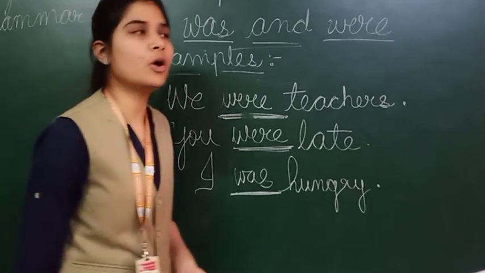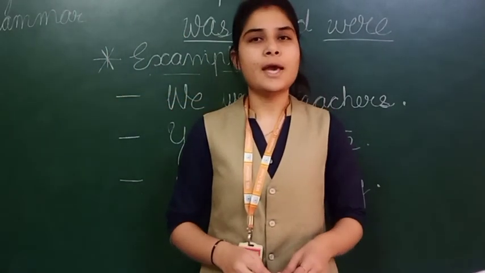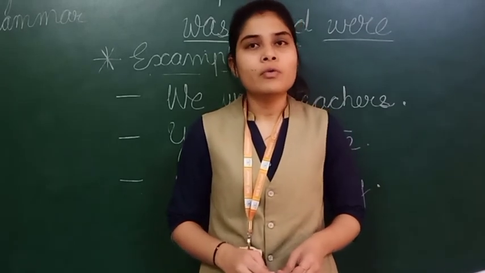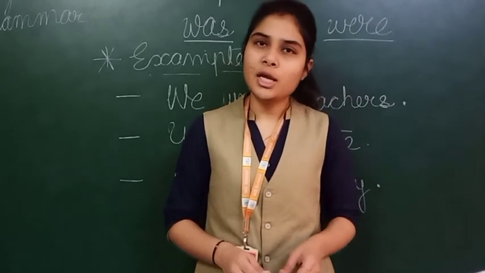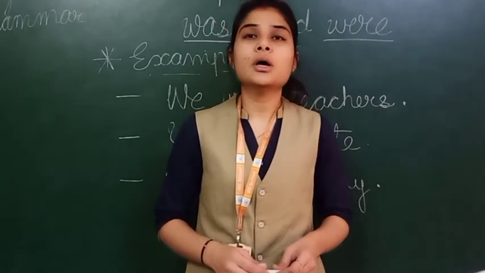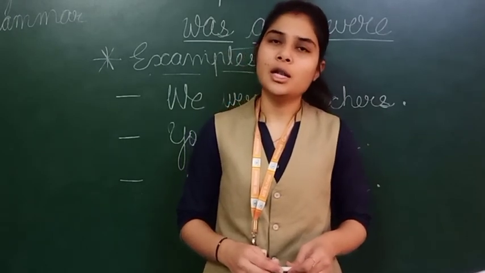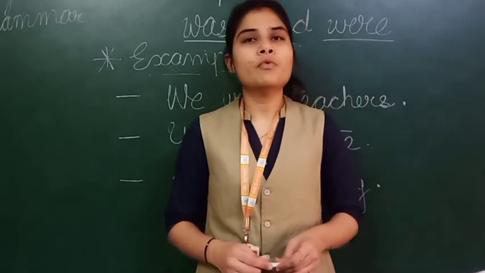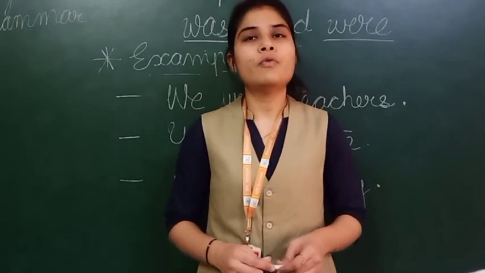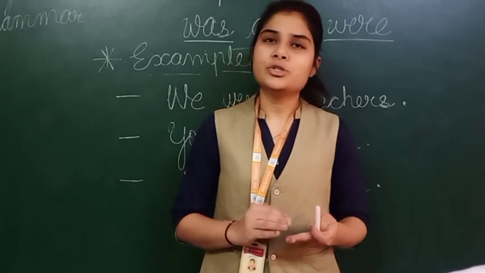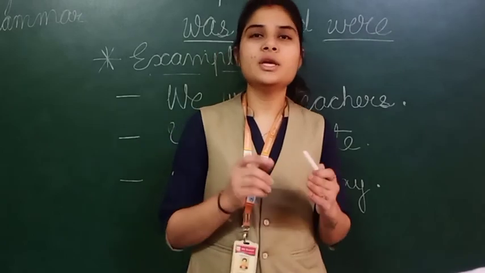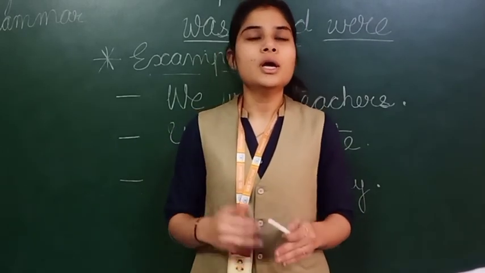Now once again I am repeating: is, am, are, was, were. These are all called helping verbs, or you can say linking verbs. But we have to use is, am, are in the present tense as helping verbs, and was or were, you have to use these helping verbs for the past tense. We can call all these five helping verbs or linking verbs, but the thing is that these are bifurcated according to their tenses.